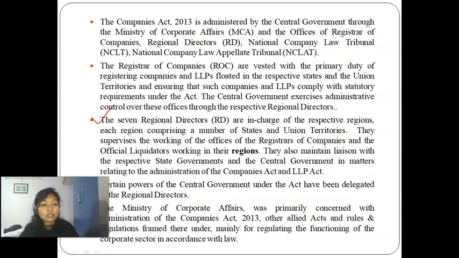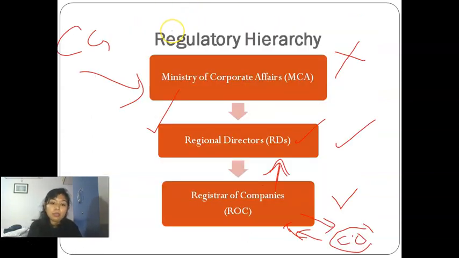And all the ROCs, we'll come to it later. First we're going to go through this. The 7 RDs are in charge of their respective regions. Each region comprises a number of states and UTs. They supervise the working of the offices of ROC and OL, official liquidator, who are working in their regions, and also maintain liaison with the state government and central government in matters related to administration of Companies Act and LLP. Now, ROC comes below RD because ROC is there in each state.